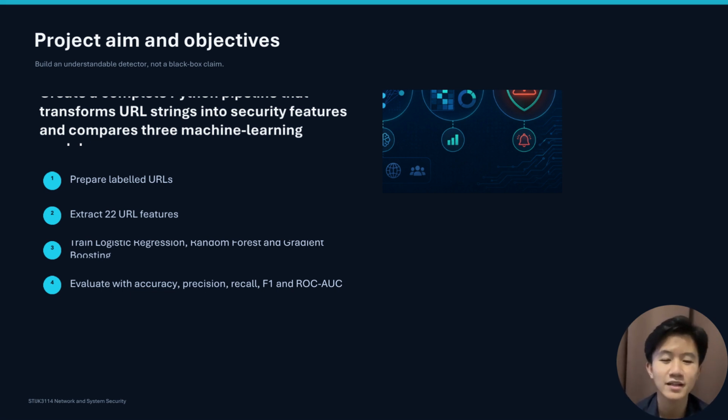First, I prepared a labeled dataset containing legitimate and phishing-style URLs. Second, I extracted 22 lexical and structural features from each URL. Third, I trained 3 machine learning models: Logistic Regression, Random Forest, and Gradient Boosting. Finally, I evaluated their performance using accuracy, precision, recall, F1 score, ROC-AUC, and the confusion matrix. This allowed all 3 models to be compared fairly using the same data.